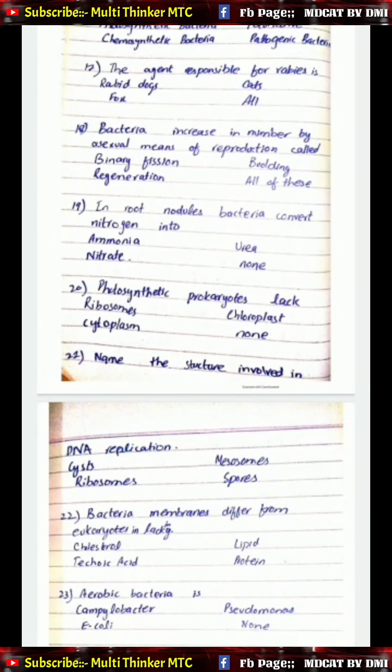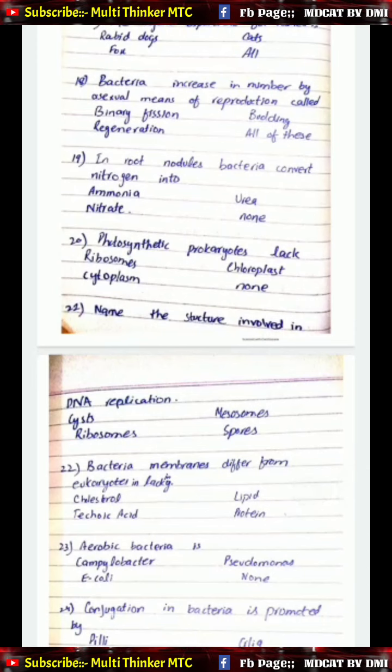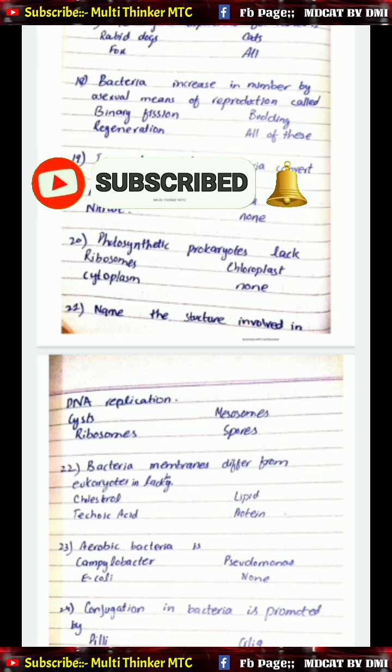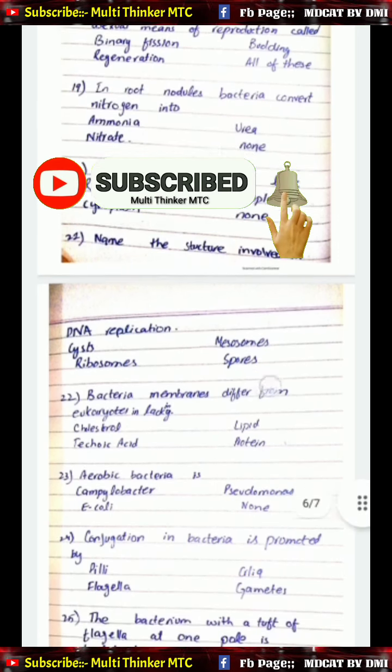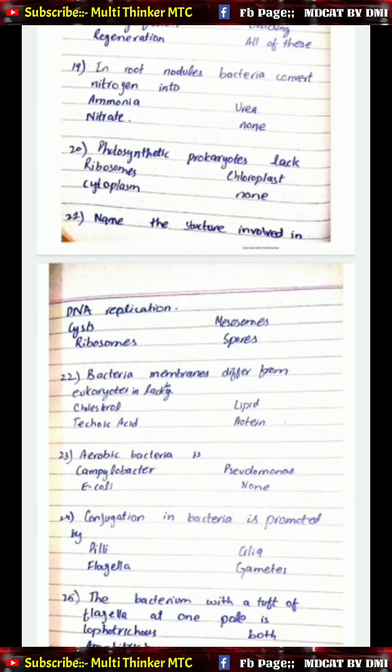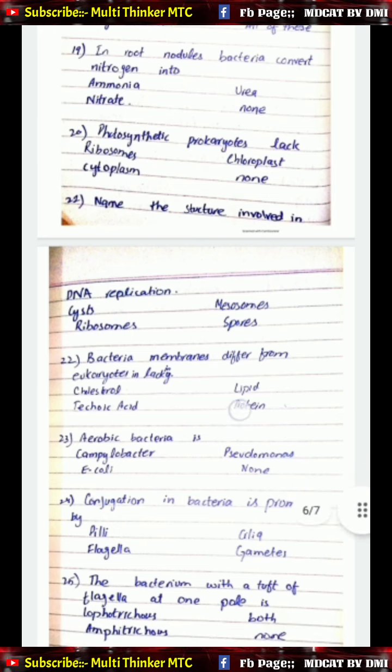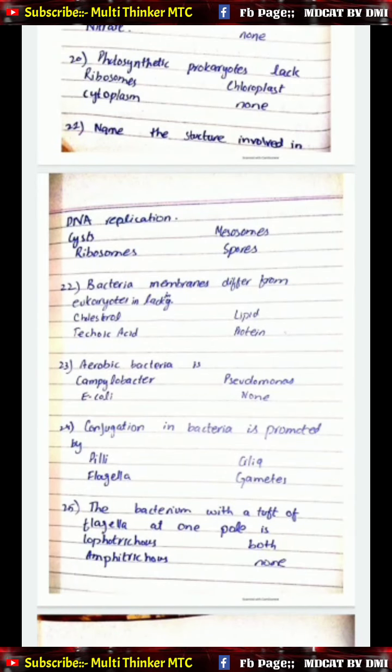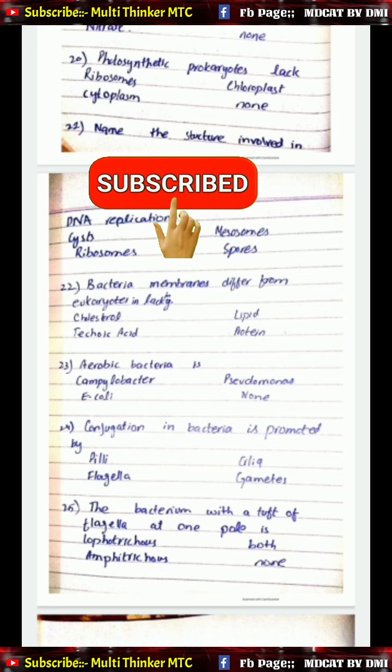17. The agent responsible for rabies is A. rabid dogs, B. cat, C. fox, and D. all. 18. Bacteria increase in number by an asexual means of reproduction called A. binary fission, B. budding, C. regeneration, and D. all of these. 19. In root nodules, bacteria convert nitrogen into A. ammonia, B. urea, C. nitrate, D. none. MCQ number 20. Photosynthetic prokaryotes lack A. ribosomes, B. chloroplast, C. cytoplasm, and D. none.